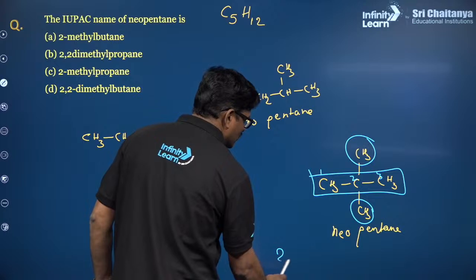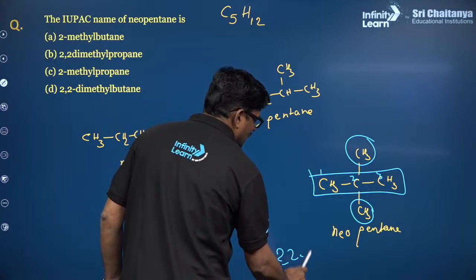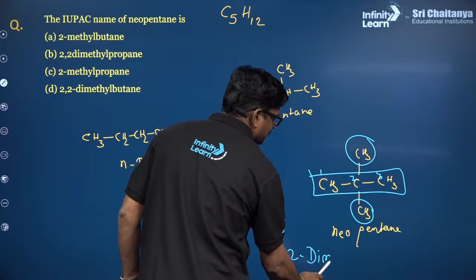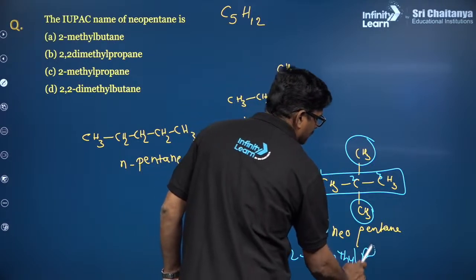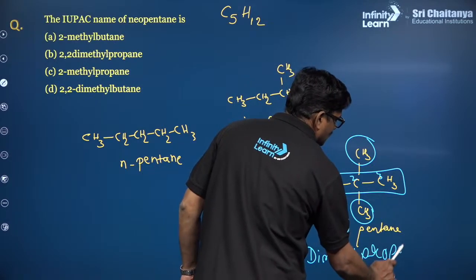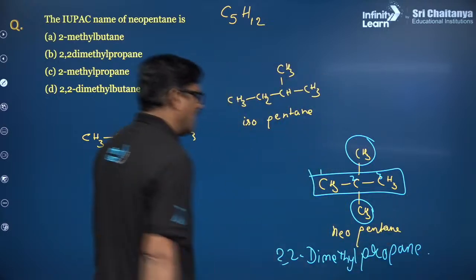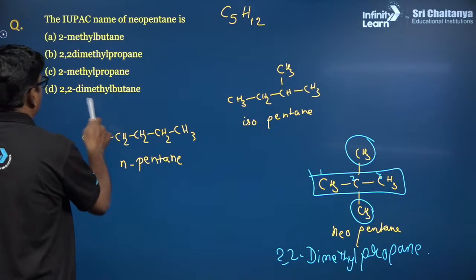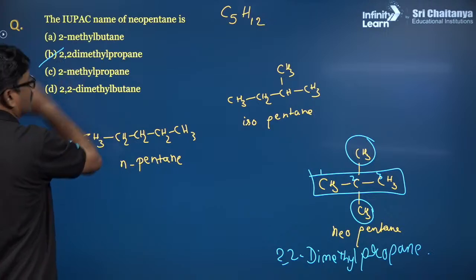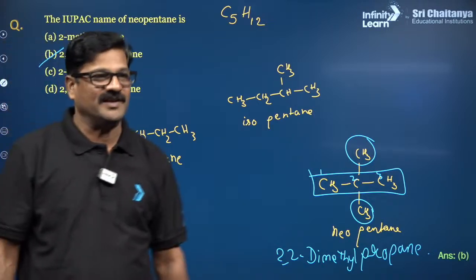So it is going to be 2,2-dimethyl propane. So this is the actual IUPAC name of neopentane, 2,2-dimethyl propane. So the answer for this question is B.